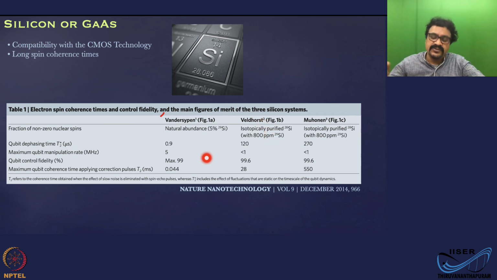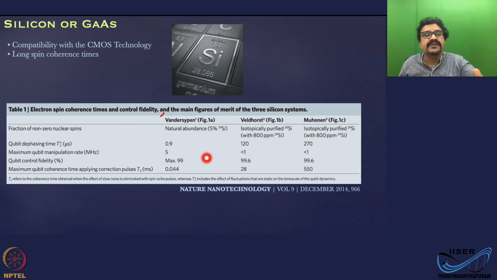Okay, so these coherence time measurements were done on that, and you can say the hundreds of microsecond in this isotopically purified silicon for T2.